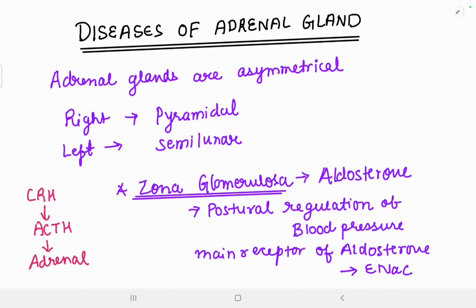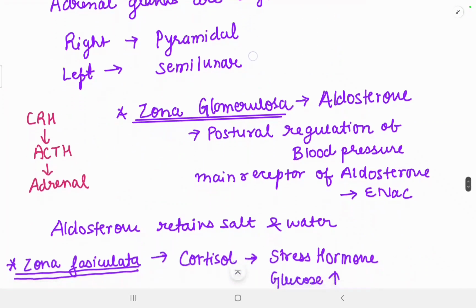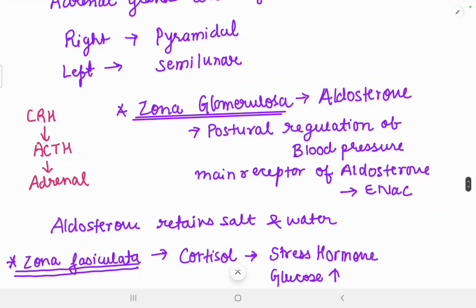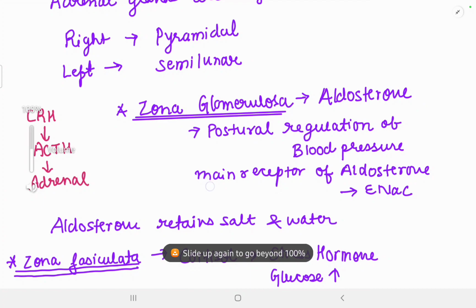Glands are asymmetrical. The right gland is pyramidal and the left gland is semilunar in shape. So corticotropin releasing hormone is released, which further releases adrenocorticotropic hormone from the pituitary, which is responsible for the release of adrenal hormones. Alright.